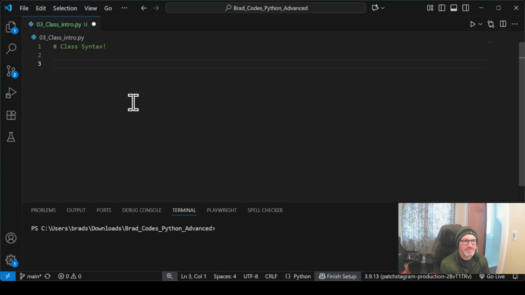Now, with classes comes something called object-oriented programming. And again, since classes are made to create objects, that hopefully should make sense. Now, why we might spend time stubbing out a class is because, again, we're ultimately going to make many of these objects. If you just need a single data type to store some information, probably just creating a dictionary on the fly is going to be good enough. But if you're going to make lots of things, I'd say, especially with a database in Python, let's say we have a database for a social media website.